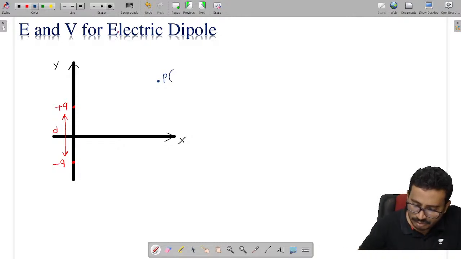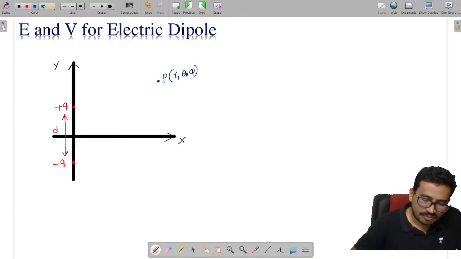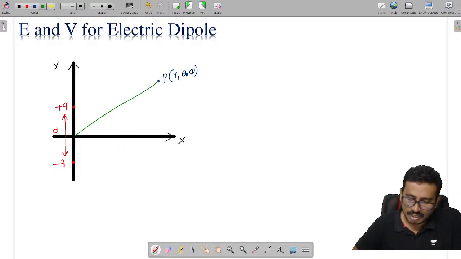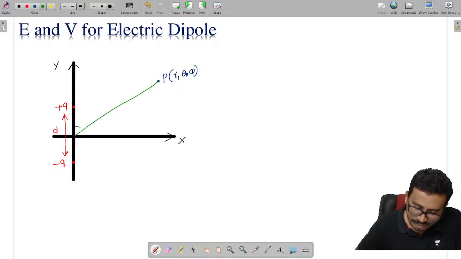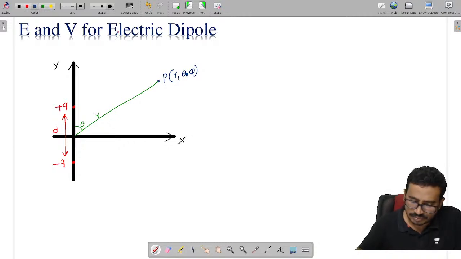This point we are describing in the spherical system, given as r, theta, phi. What is r? R is the distance from the origin to the point P. This distance is called r, and this angle is called theta.